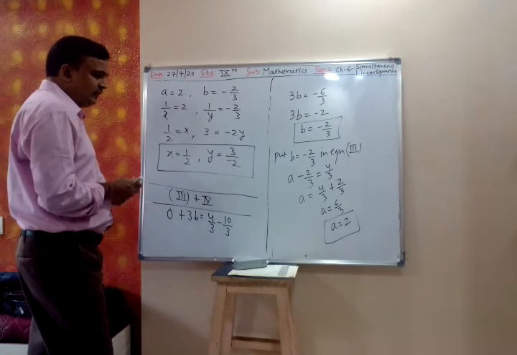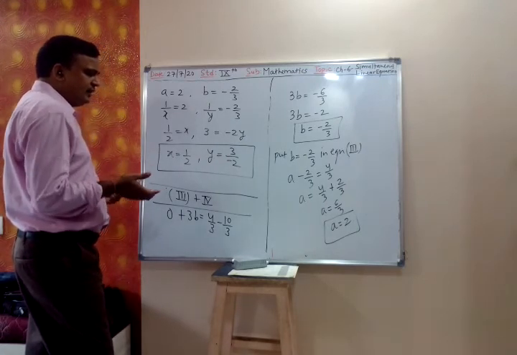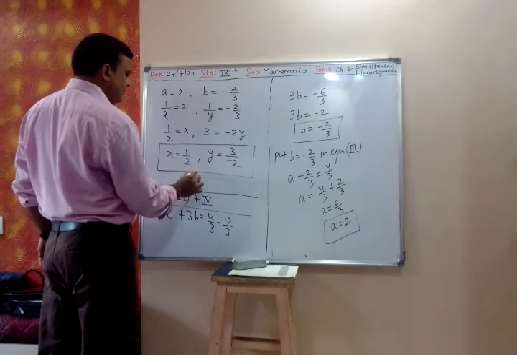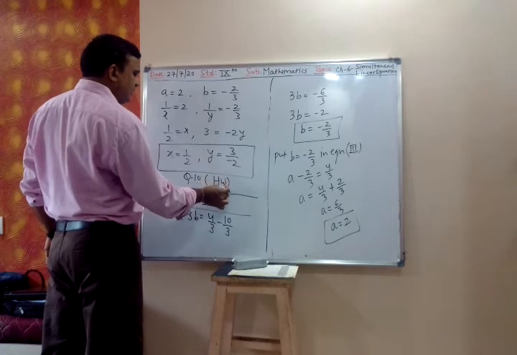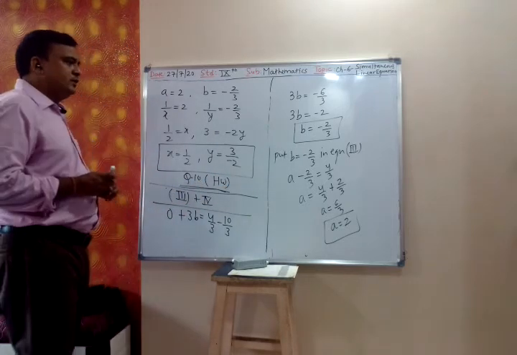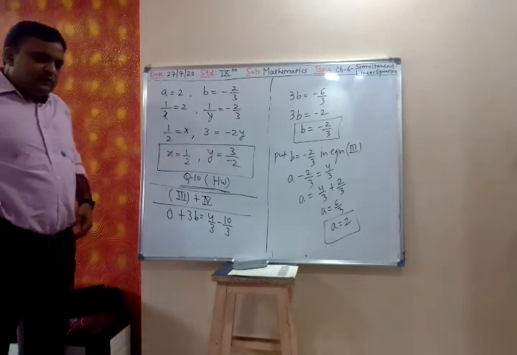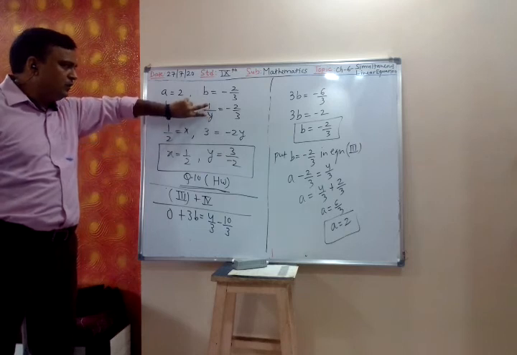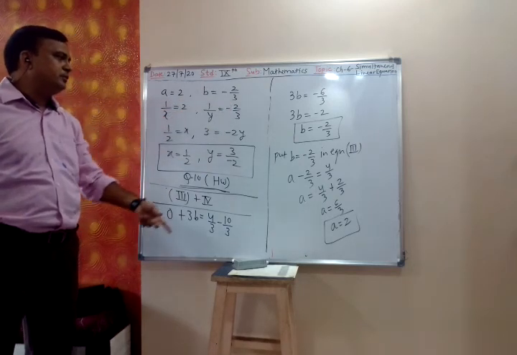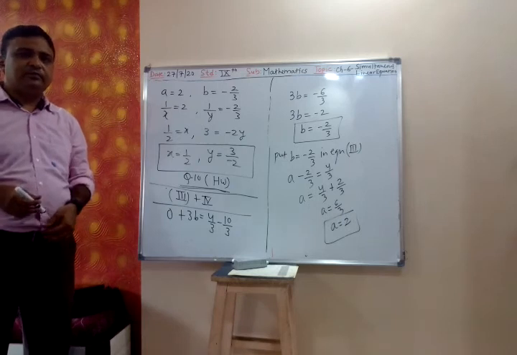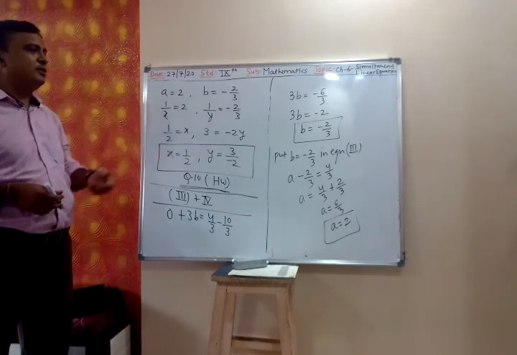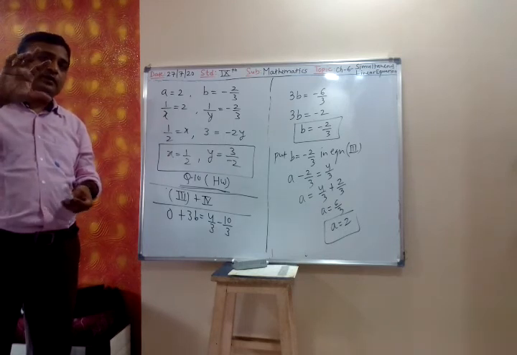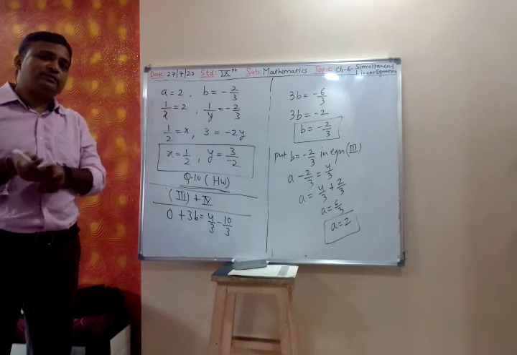Now, in the same way, question number 10 is easy, because question number 10 will be homework, since you are given the 1 upon x, 1 upon y form. So there I will take the reciprocal. y is equal to minus 3 upon 2. For x also you can take the reciprocal. But when you take the reciprocal, you have to take it on both sides, left side also, right side also.